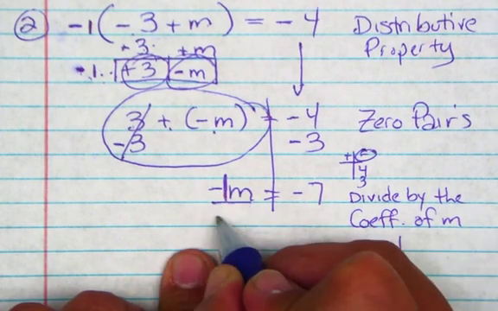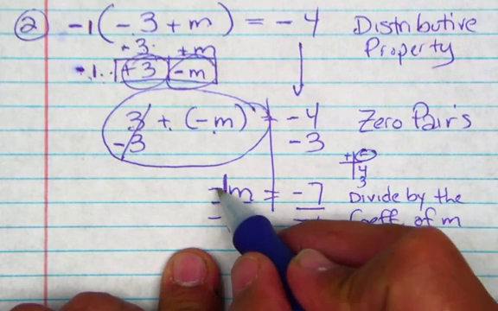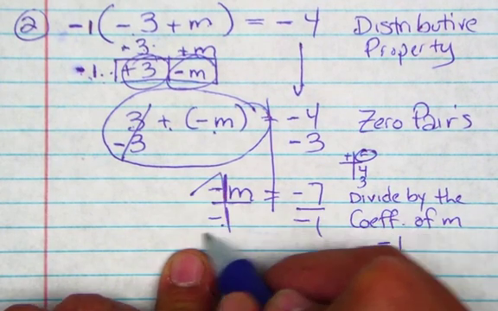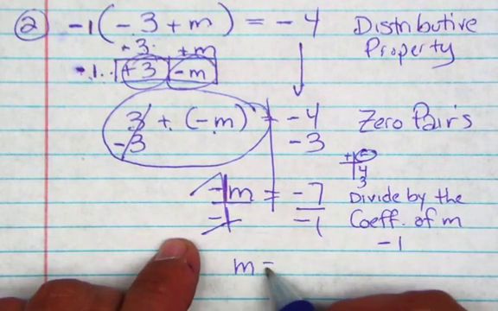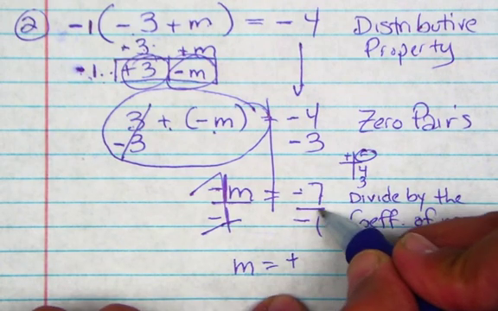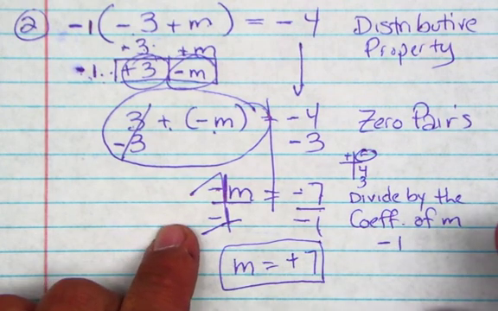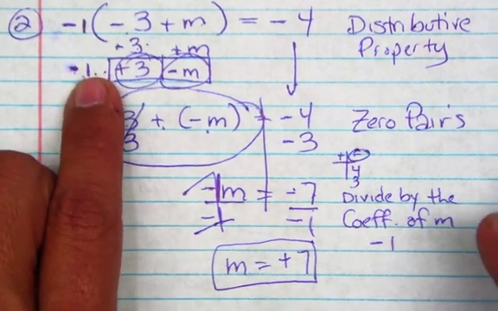So you're going to divide the left side by negative 1, this side by negative 1, right? Negative 1 divided by negative 1 is a 1. So m equals negative divided by negative is a positive. 7 divided by 1 is 7. So m is 7. So all you got to do now is plug it in.